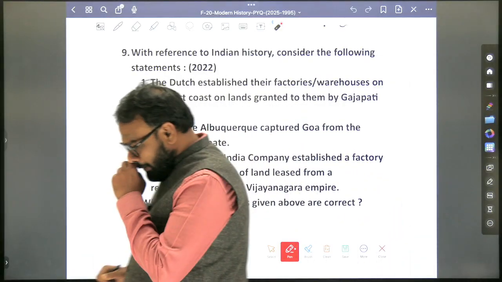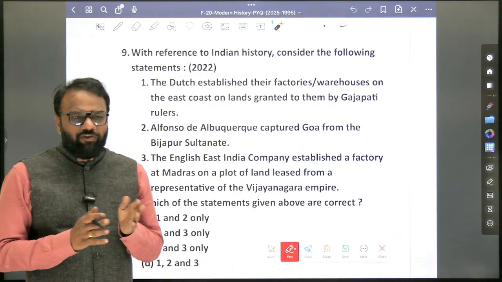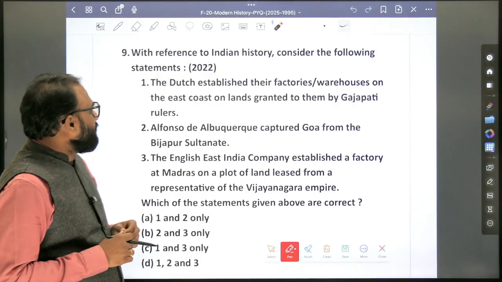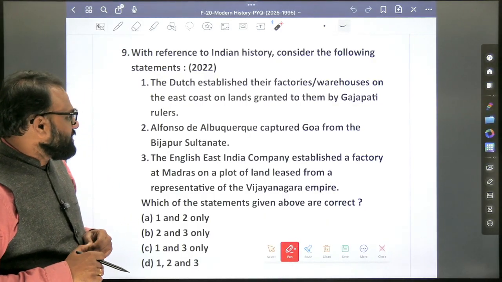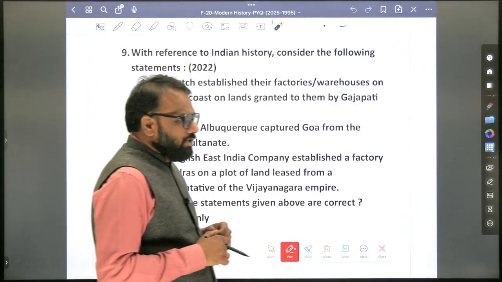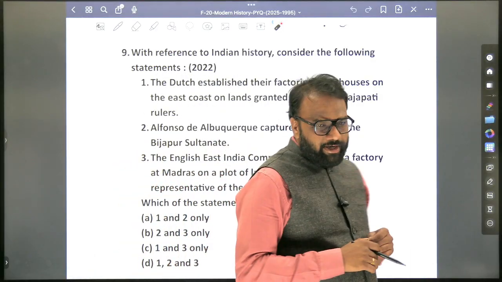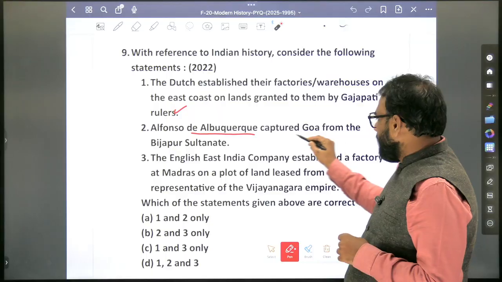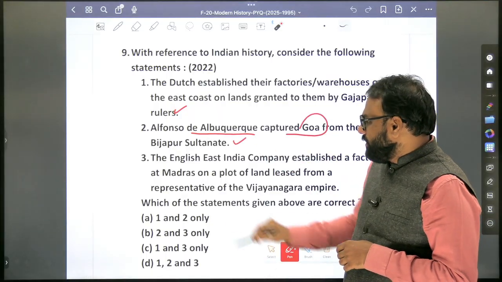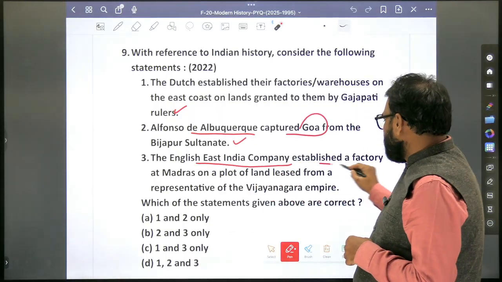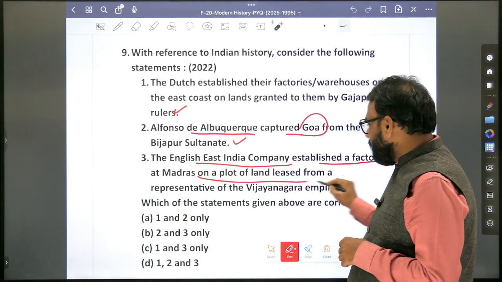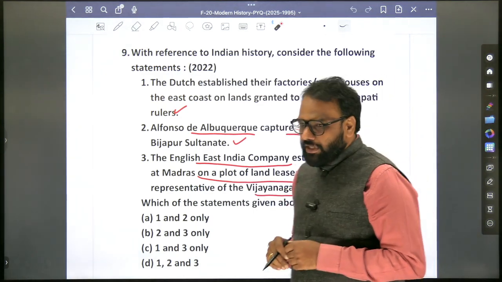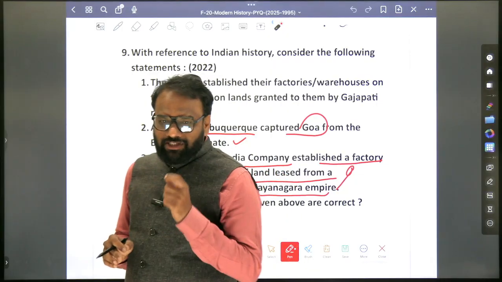Okay, so now this question lies in the transition from medieval history to modern history. With reference to Indian history, consider the following statements. The Dutch established their factories and warehouses on the east coast on the lands granted to them by Gajapati rulers. Alfonso de Albuquerque captured Goa from the Bijapur Sultanate. The English East India Company established a factory at Madras on a plot of land leased from a representative of the Vijayanagara Empire. So here we already know the answer, but the strategy is important.